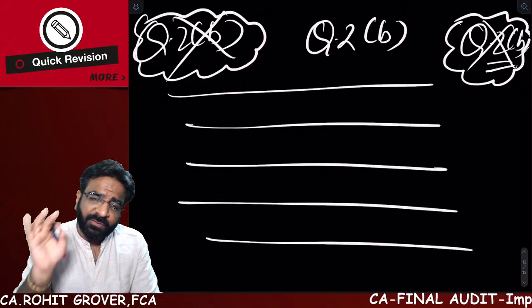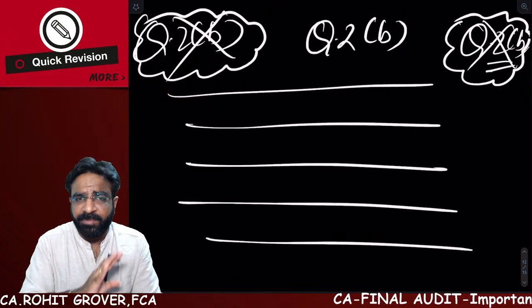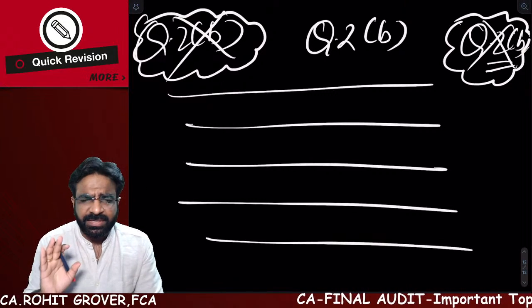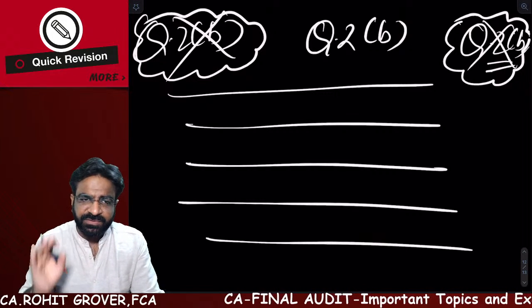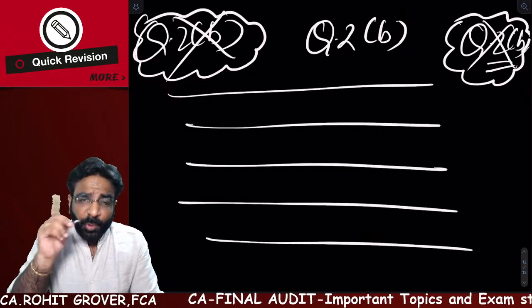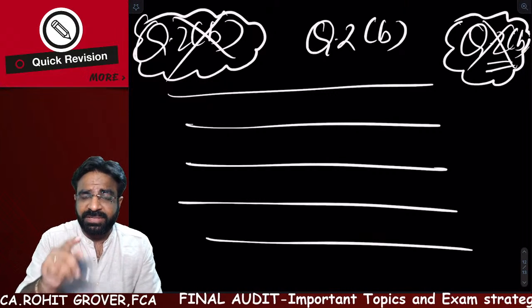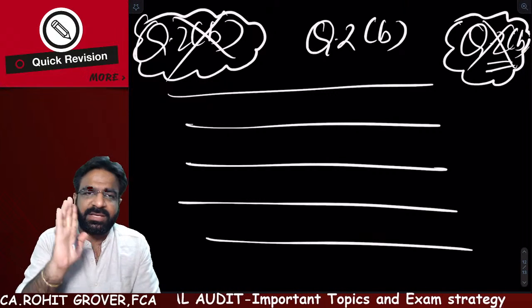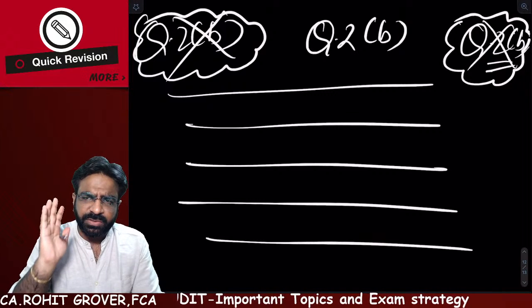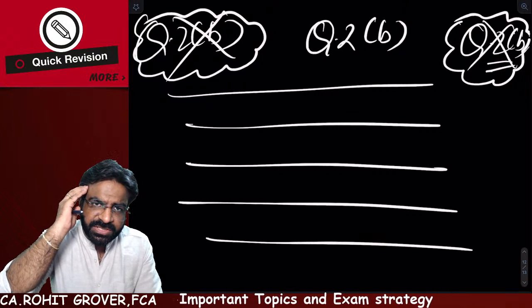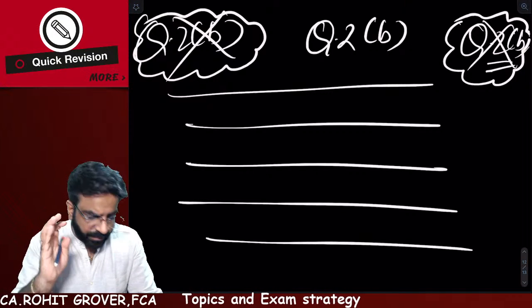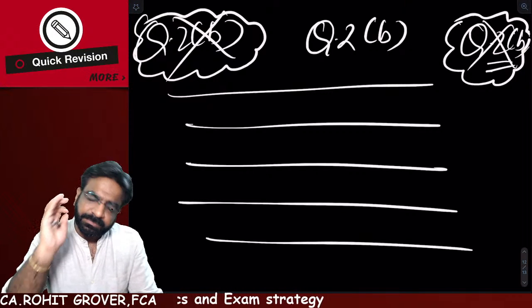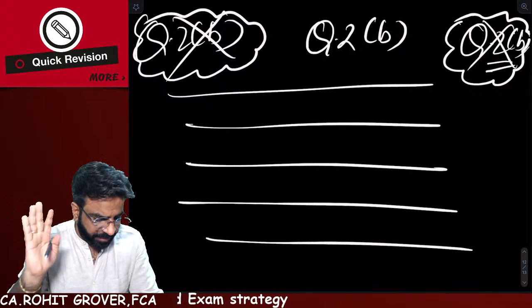Never expect that in 1.5 days you will be in a position to complete the whole portion. कभी भी नहीं होता सर, कभी भी पूरा पोर्शन कंप्लीट नहीं होता. So remember that, don't take that much stress of not completing. तुमने पोर्शन कंप्लीट नहीं किया, that is a wrong sentence. तुमने रिवीजन कंप्लीट नहीं की, that is the right sentence. कोई स्ट्रेस लेने की जरूरत नहीं है. ऑटोमेटिकली सबकॉन्शियस माइंड एग्जाम में जाके अपने आप काम करना शुरू कर देता है. So don't worry at all. Write the exam as much as you can. All the very best for your exam.